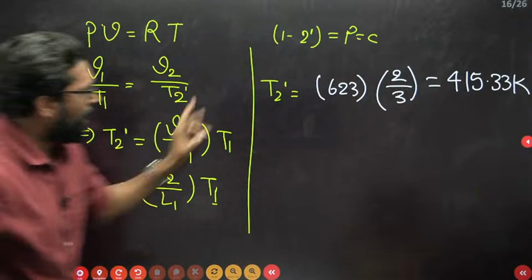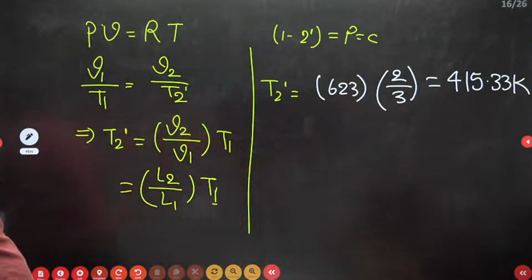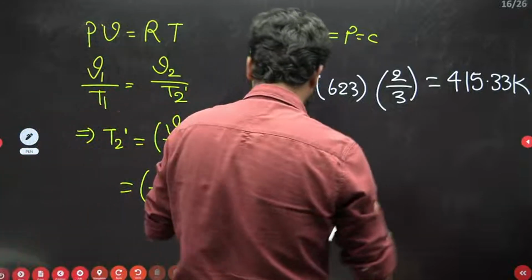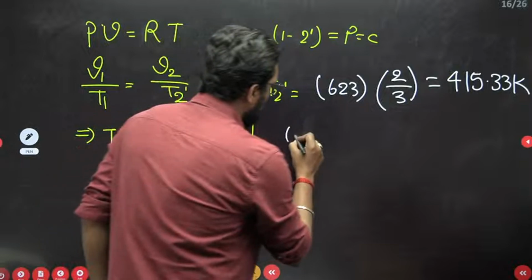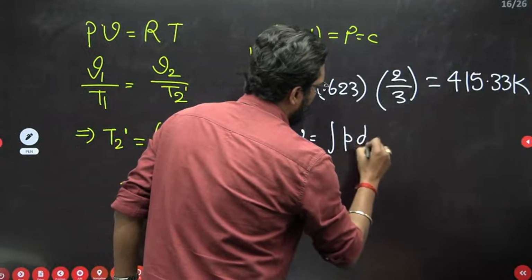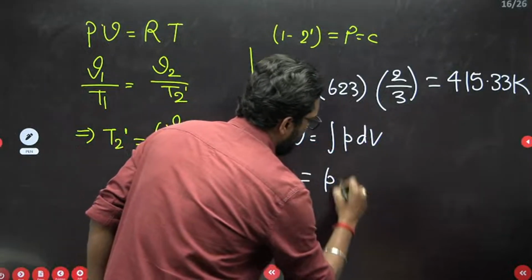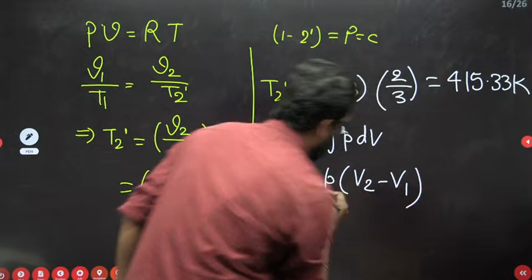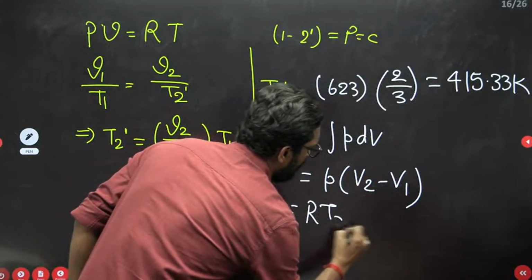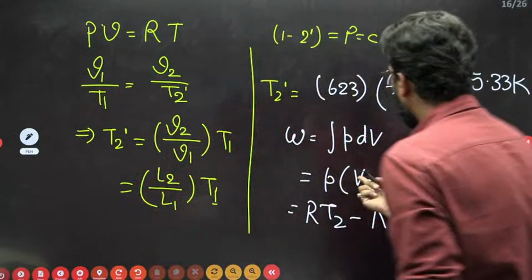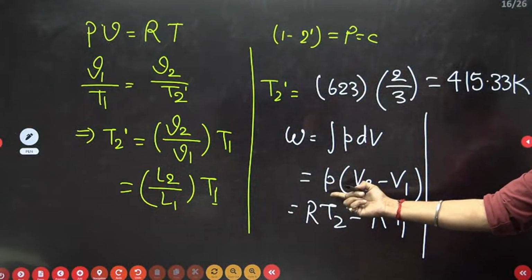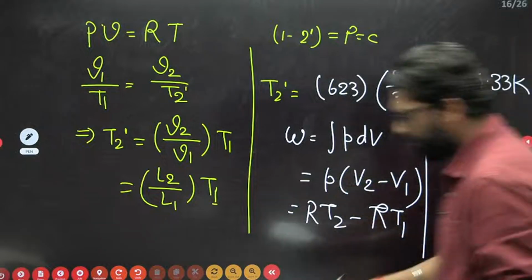If you have the T2 temperature, then it is simple. What is the work during constant pressure? Apply quasi-static: P into dV. Pressure is constant, so V2 minus V1. So pressure constant, R T2 minus R T1. You also have to put pressure; you have a given pressure value. So from here you can also find that one.